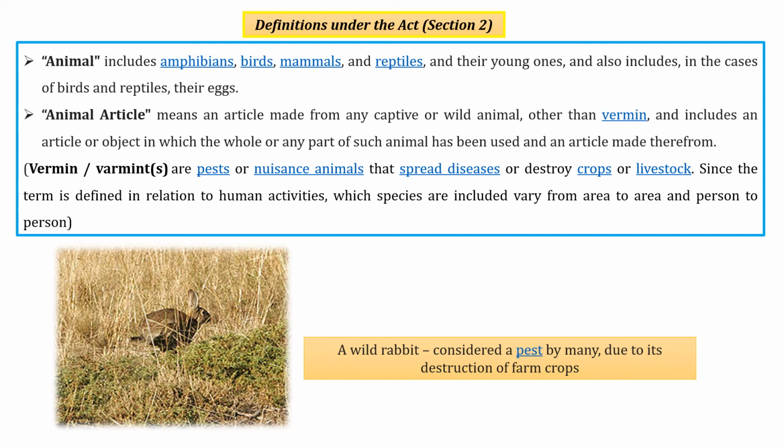So here animals include any type of birds, amphibians, mammals and reptiles, whether they are birds, reptiles, or egg-providing animals. All the species of animals come under the term animals. Here, what is vermin? Vermin is a type of pest or nuisance animal that spreads diseases on the crops. Simply we can say that it destroys the life of crops. Here I have given an example of a wild rabbit, which is treated as vermin.